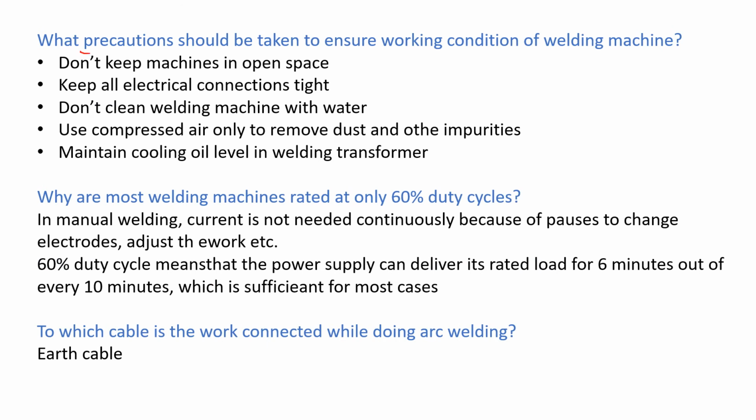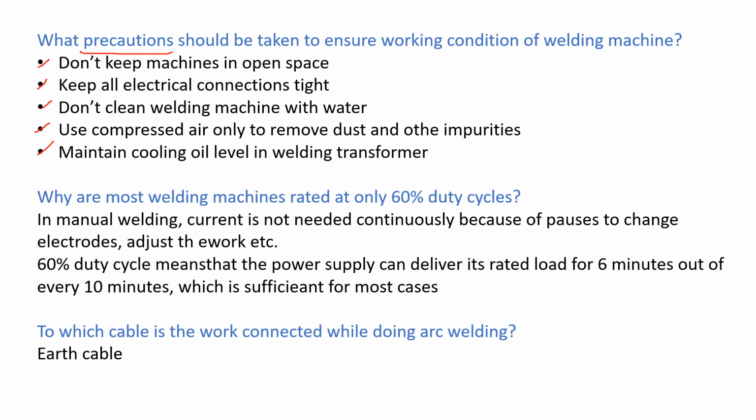Next question. What precautions should be taken to ensure good working condition of welding machines? Answers. Don't keep machines in open space. Keep all electrical connections tight. Don't clean welding machines with water. Use compressed air only to remove dust and impurities. Maintain cooling oil level in welding transformer.